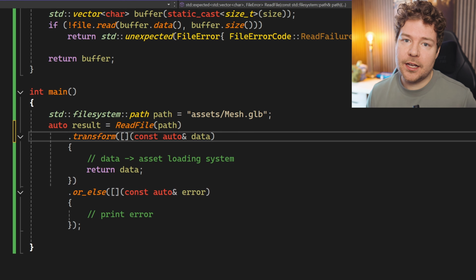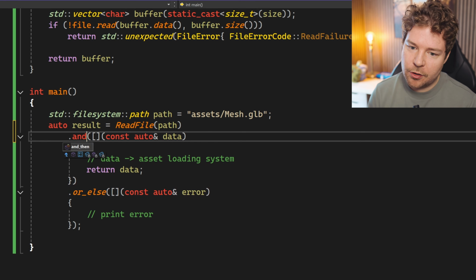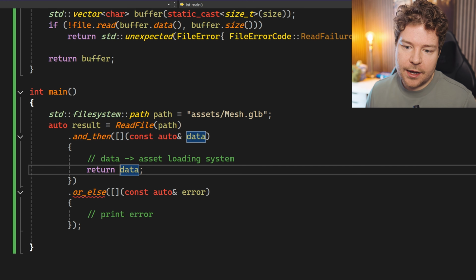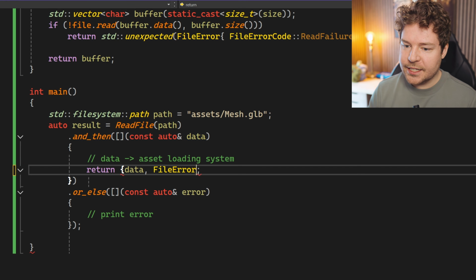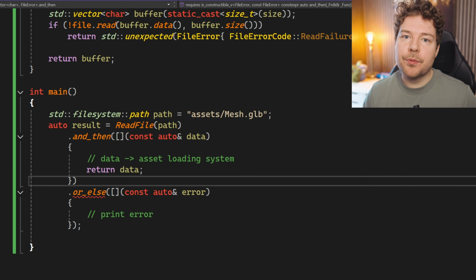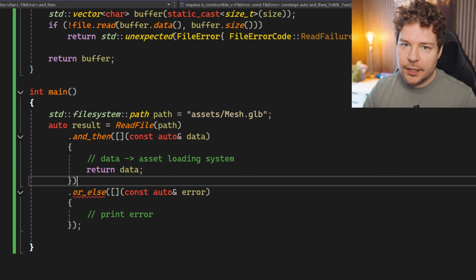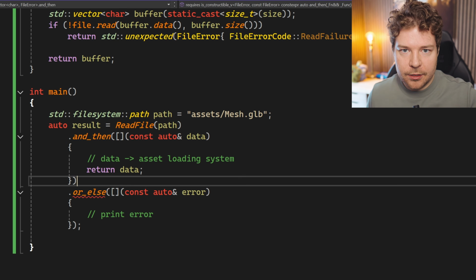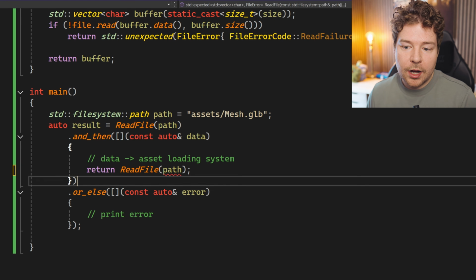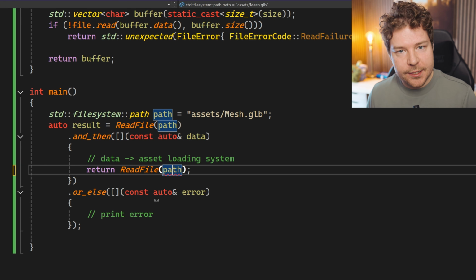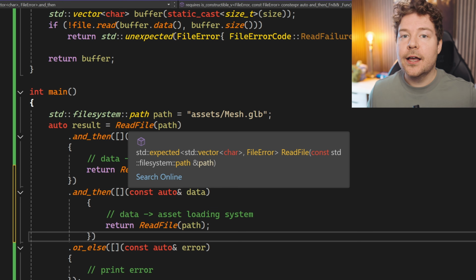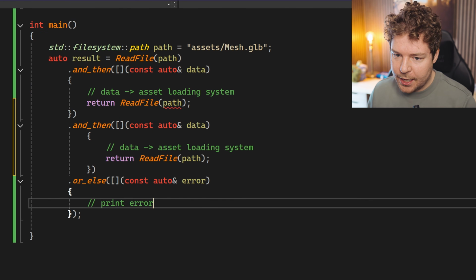At this point, you may be slightly confused as to what the difference between transform and the and then function is. Well, it's pretty simple. And then has to return another expected object. Technically, they actually both return expected objects. So the clearest I can make the difference is that and then can potentially also fail using that expected system, meaning that it's perfect for if you want to, say, run this function if that result succeeds, but this can fail. All of the and thens that you have in your chain can fail, and if they do fail, then you wind up in or else.